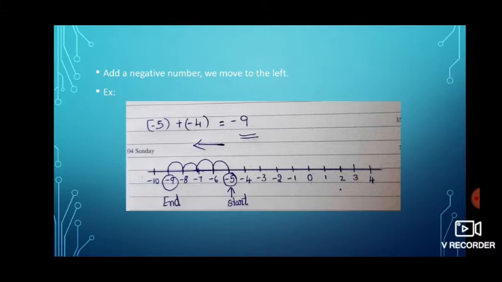Next one is adding a negative number. We have to move towards the left. The same example, but we are going to add minus 4. So we start with minus 5 and move towards the left side 4 steps. We end at minus 9. So the answer is minus 9.